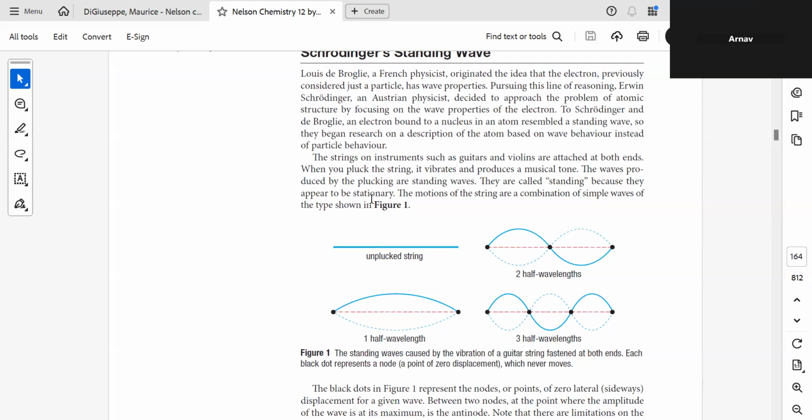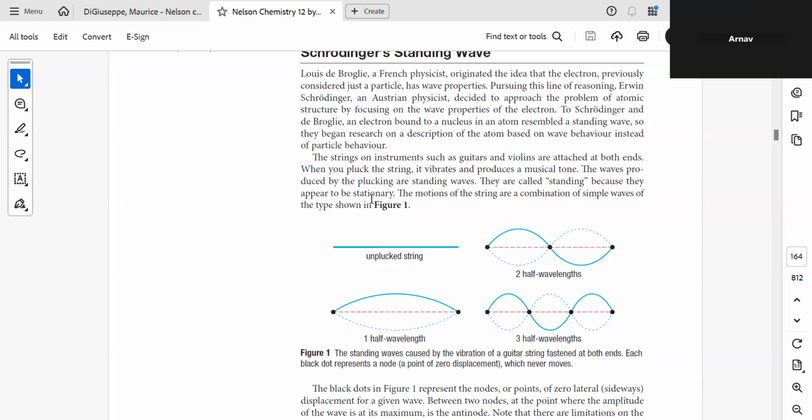Is the concept of standing wave clear? Or what you can do is tie a rope to a doorknob and try to move it up and down. What you will see is that a wave is generated.